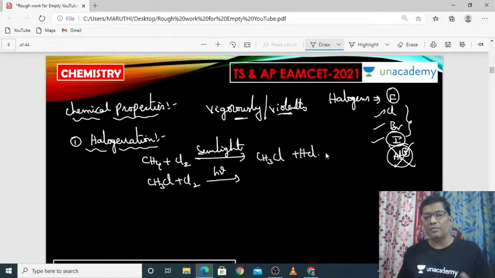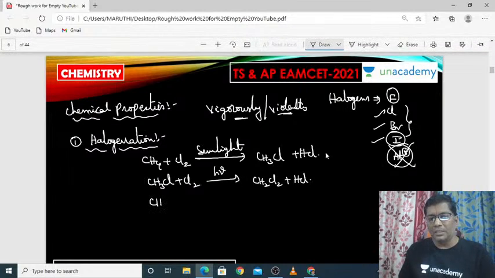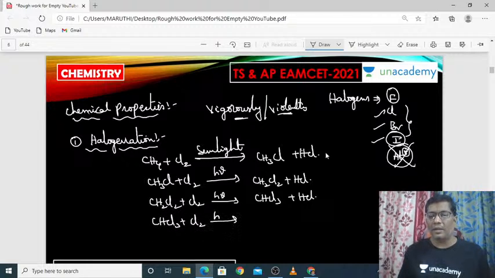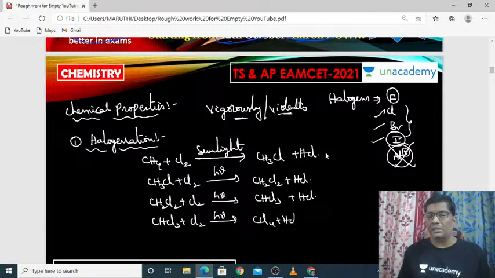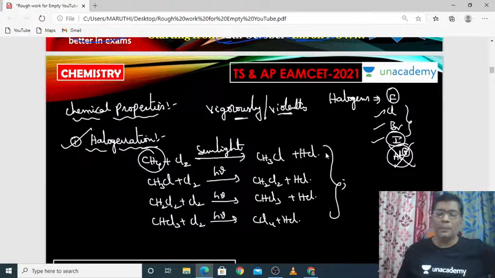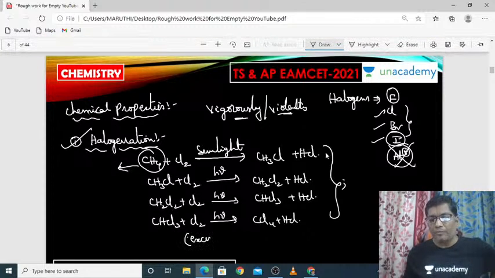So this methyl chloride again reacts with chlorine and produces CH2Cl2 plus HCl. When CH2Cl2 again reacts with chlorine in the presence of h nu or sunlight, it produces CHCl3, called chloroform. This chloroform finally reacts with chlorine and produces CCl4 plus HCl. So these 4 types of chemical reactions can occur in the halogenation of methane. The important point here is that we are taking only 1 mole of methane but 4 moles of chlorine. So we are taking an excess amount of chlorine here.